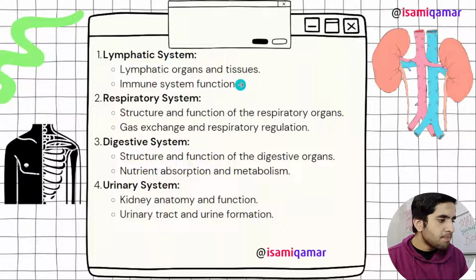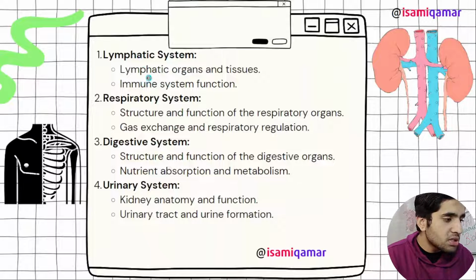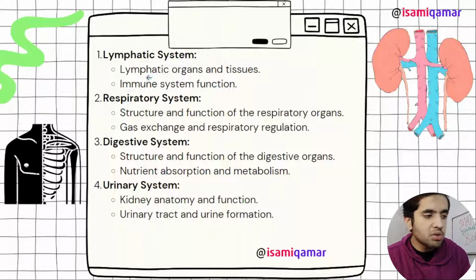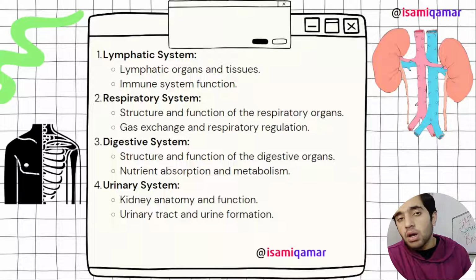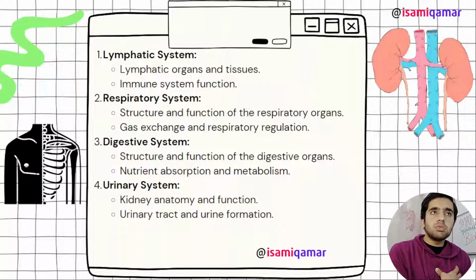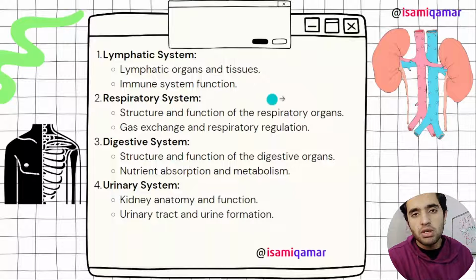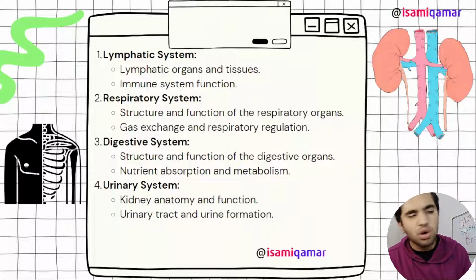So the endocrine system and the cardiovascular system. In the heart we have blood vessels and blood circulation. I have explained: in heart anatomy you need to know about ventricles, auricles, how the SA node and AV node work, how contraction occurs, how blood comes from body to heart to body, which nerve or which artery conveys blood to which part, all this stuff. Okay, then we have the lymphatic system. The lymphatic system is very, very short and very, very simple. Lymphatic organs and tissues.